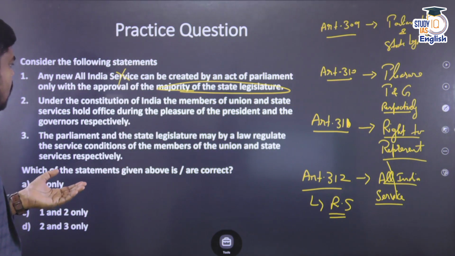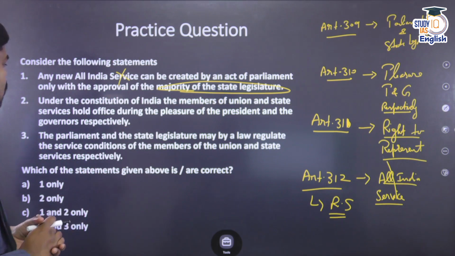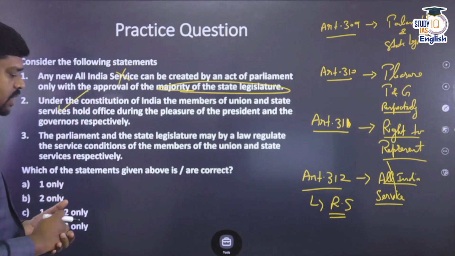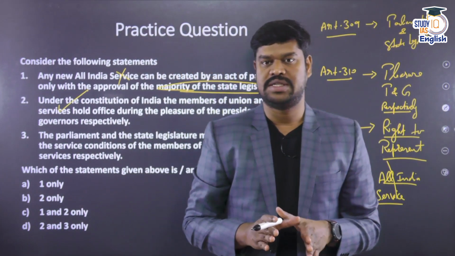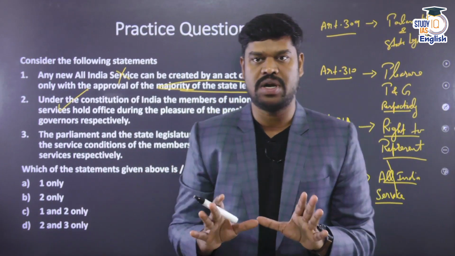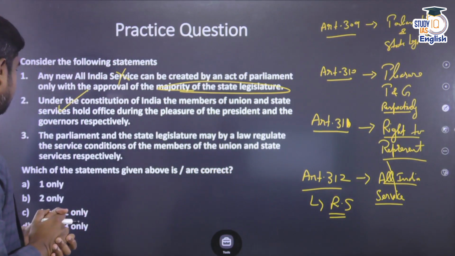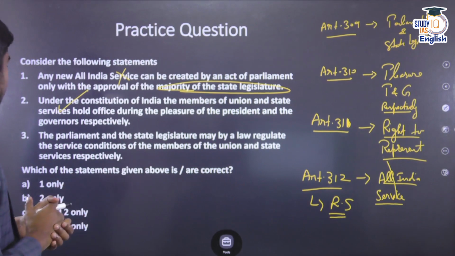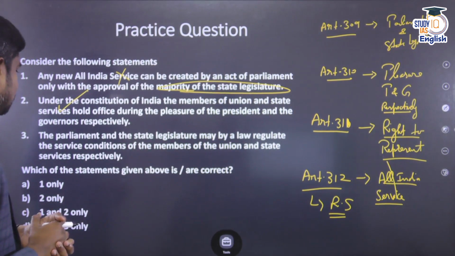Statement 2. Under the Constitution of India, the members of union and the state services hold office during the pleasure of the president and the governors respectively. So this is true. It doesn't mean that this power can be arbitrarily exercised. It has to be read along with Article 311 of the Constitution, but otherwise it's a correct statement. The parliament and the state legislature may by a law regulate the service conditions of the members of the union and the state services respectively.